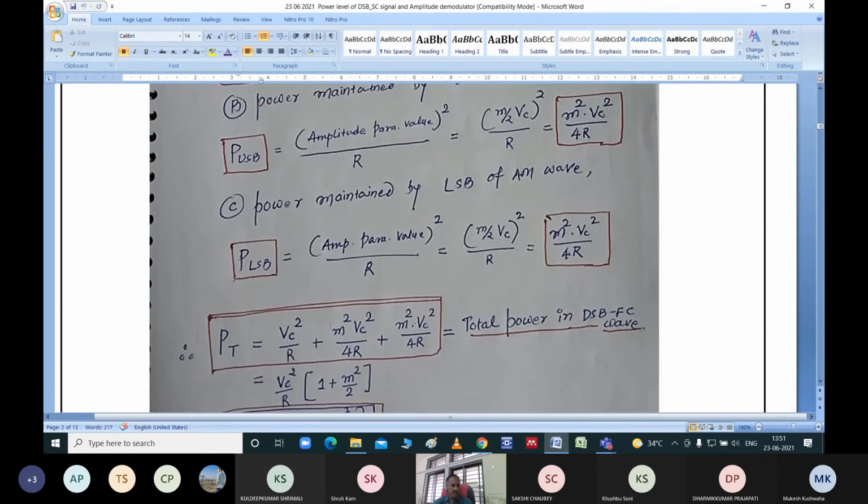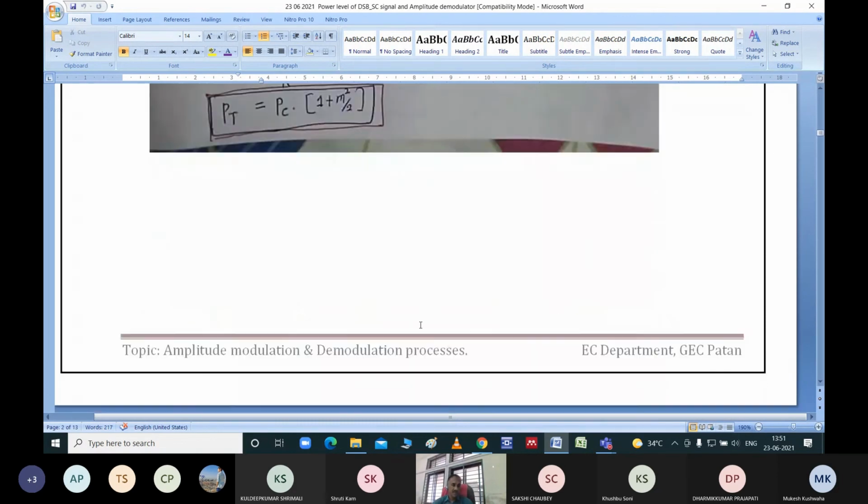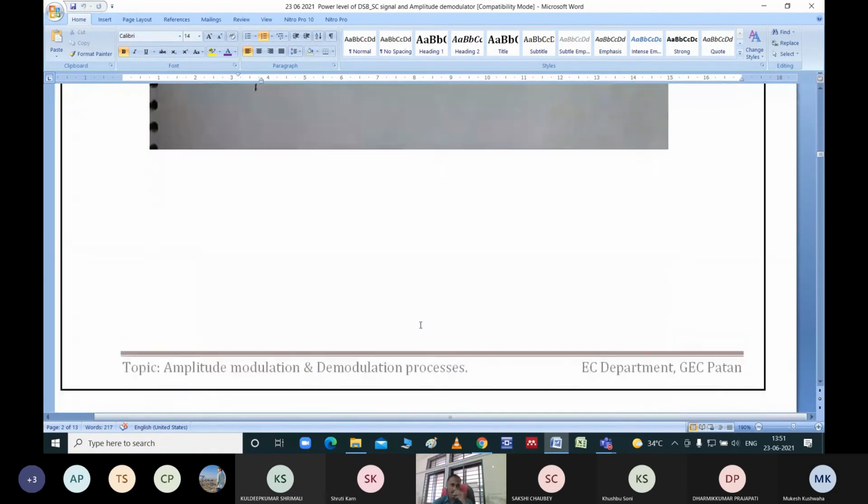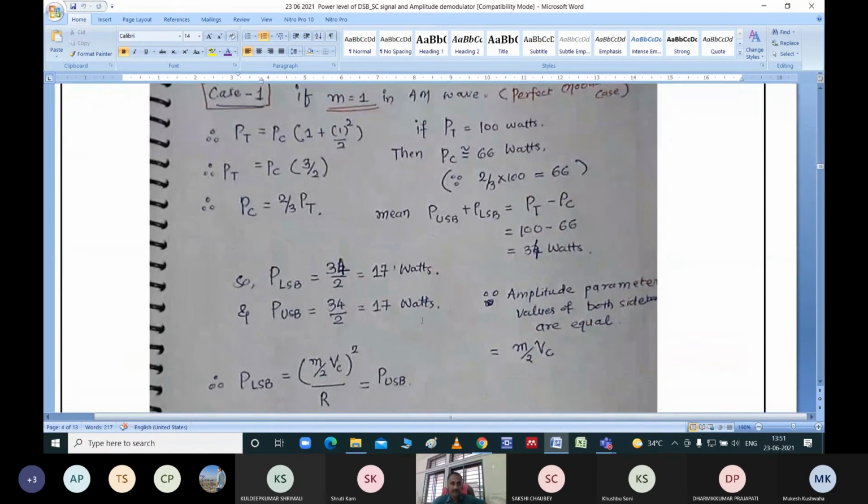Now one more interesting thing that you can note down here. The amplitude of both the signals are same, or even the power level of upper sideband and lower sideband are same. So I will say that the total remaining power 34 watt will be equally divided between them. So what will be the overall distribution of 100 watt? PT was 100, so PC is 66. How much power will be carried by upper sideband and lower sideband? We calculate PT minus PC, so 100 minus 66, so 34 watt.